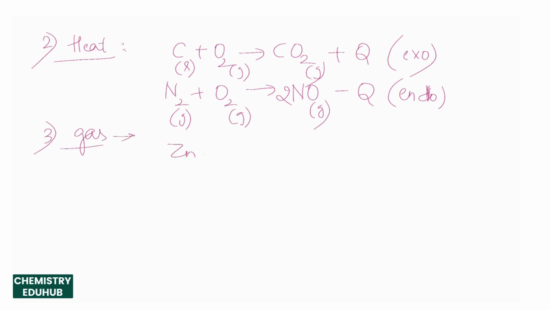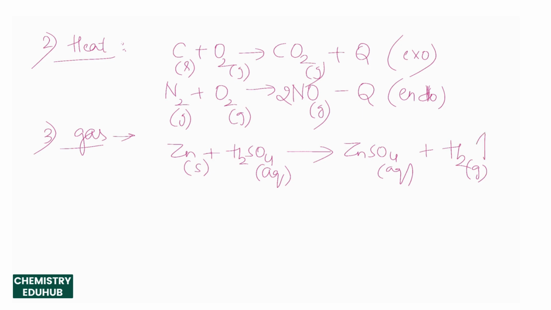Now the third one is we express the gas evolved with some symbol. Suppose you take zinc and H2SO4. Zinc is a solid, H2SO4 is aqueous solution because we take the dilute form. Then that results in zinc sulfate, that is also an aqueous form, with evolution of H2 gas. So whenever we have any gaseous products in the reaction, we use the upward arrow along with the g symbol. This is another expression for making the chemical equation more informative.